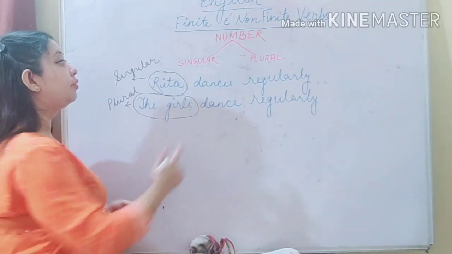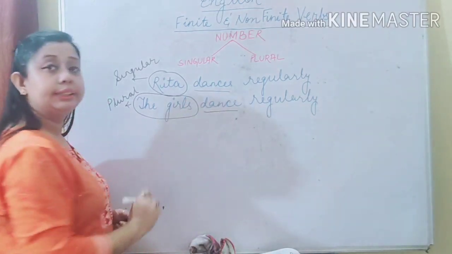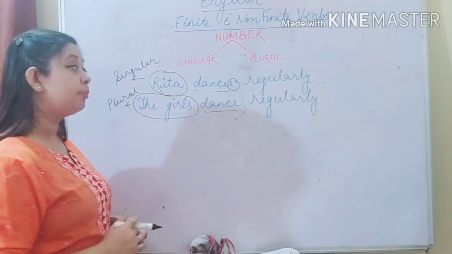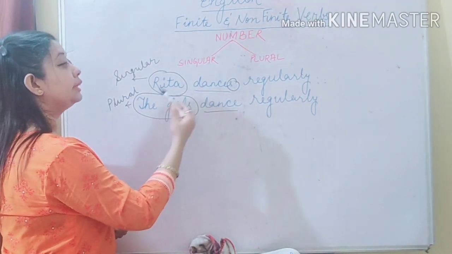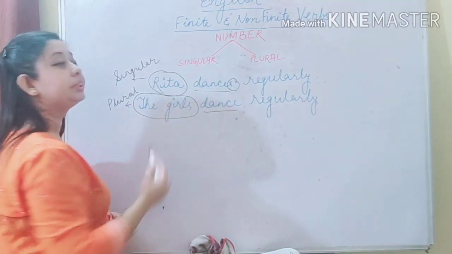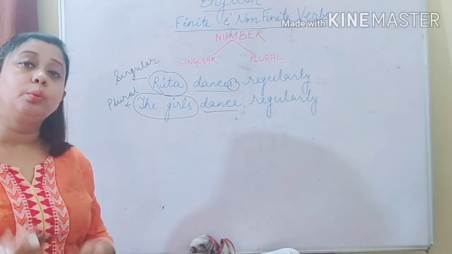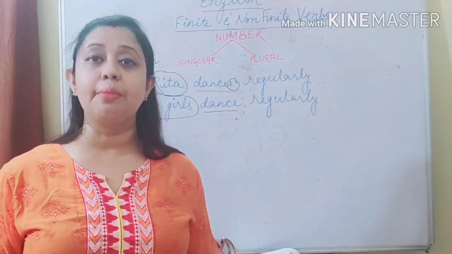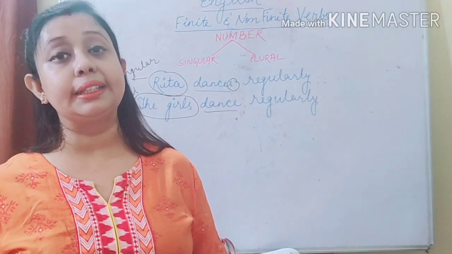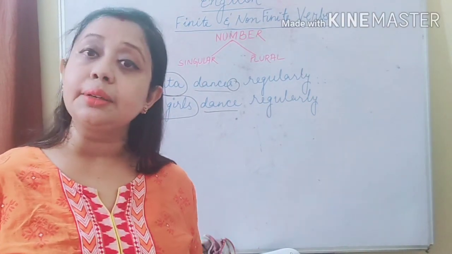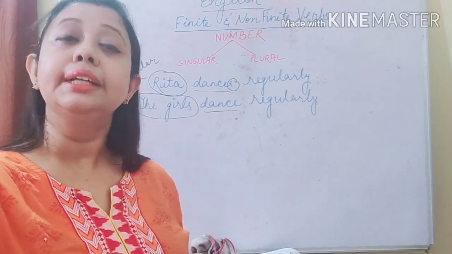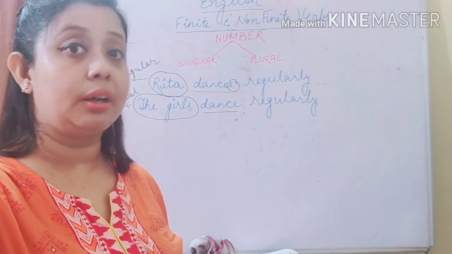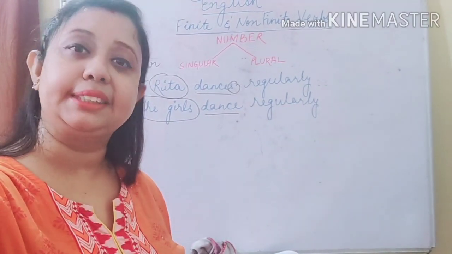Again, we see that the verb in each of these cases changed. In the first case, because Rita is singular, I have put an S over here. But in the second case, because girls is plural, I haven't put any S. So this is how we see that the finite verb changes according to the number of the subject. So when the subject is singular, we write a different verb, and when it is plural, then again we write a different verb. Now let's see how the verb changes according to person.